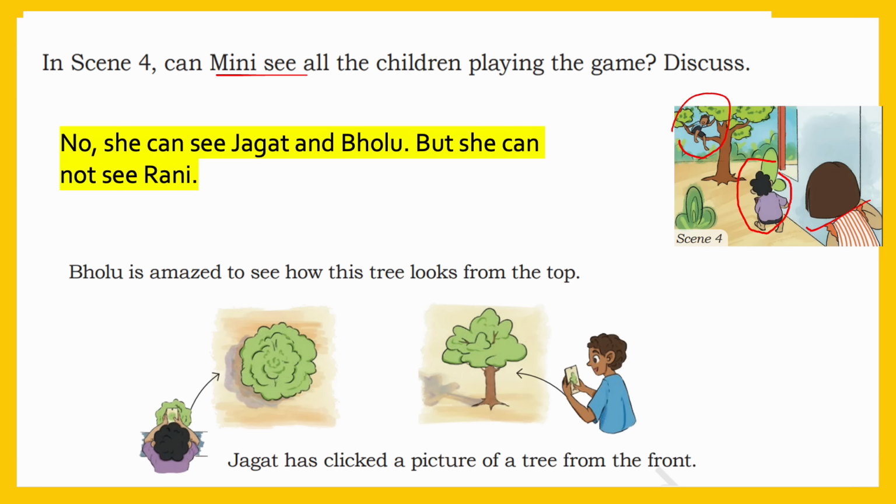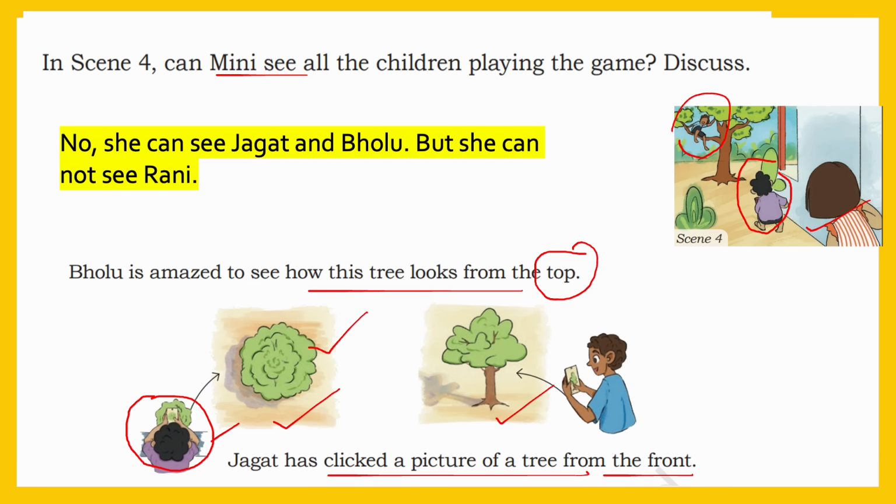Bolu is amazed to see how this tree looks from the top. See this picture? Jagat has clicked a picture of a tree from the front. See, here you have two pictures. See, this is Bolu. Bolu clicked a picture of the tree from the top. This is the top view of the tree. Then what about Jagat? See, this is Jagat. Jagat clicked a picture of the tree from the front. This is the front view of the tree.